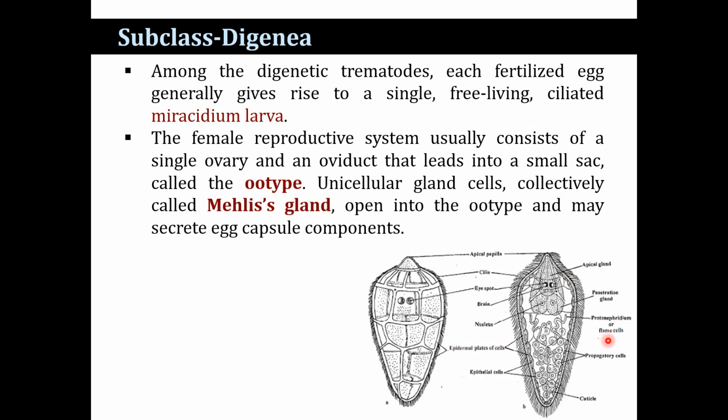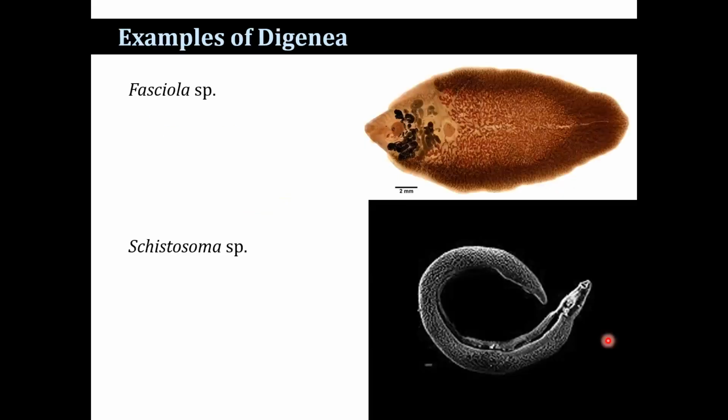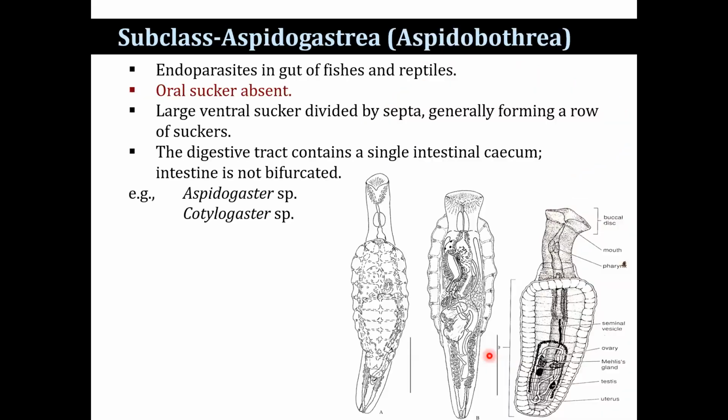The female reproductive system usually consists of a single ovary and an oviduct that leads into a small sac known as the ootype, and unicellular gland cells, collectively called Mehlis gland, open into the ootype and may secrete capsule components. This is the example Fasciola hepatica, and this is a cercaria.